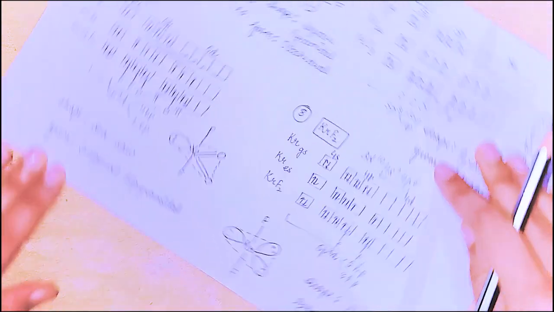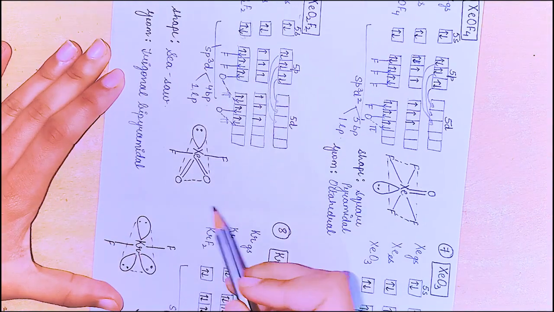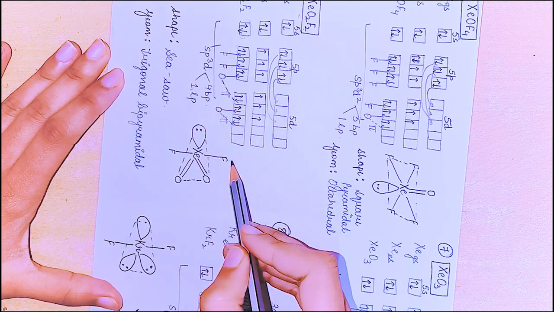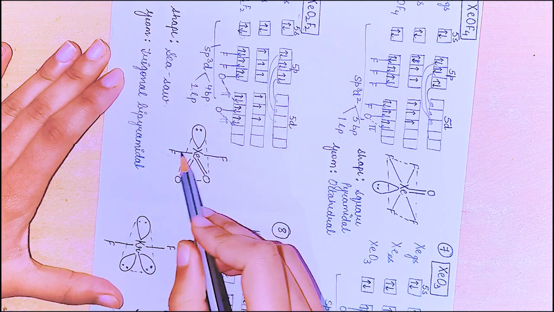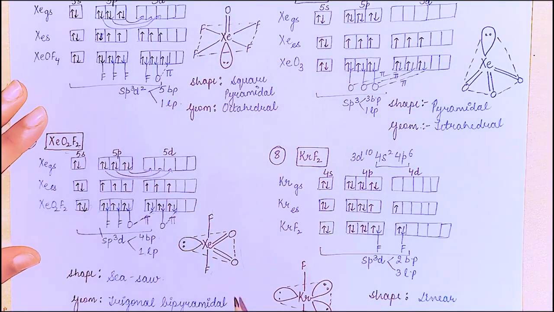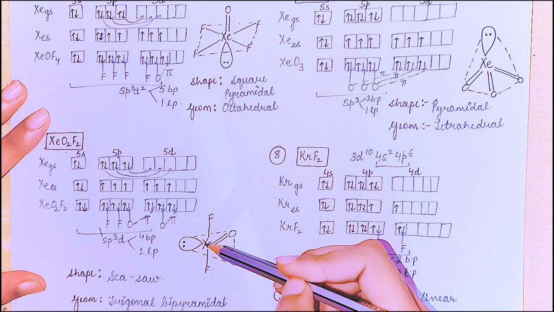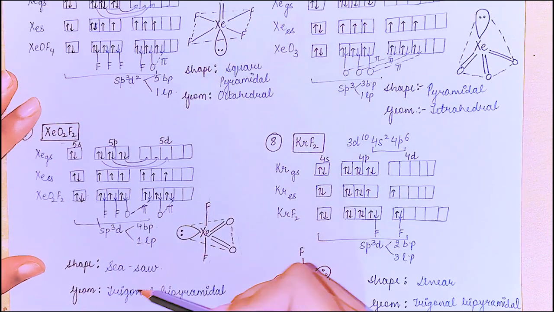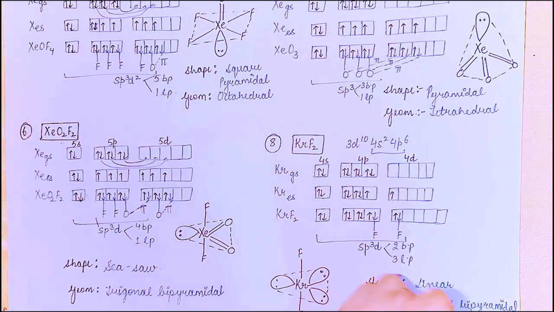Let me show you how it is called a seesaw shape. This is the center and these are the ends. So it looks like a seesaw here. Right? So this lone pair in equatorial position, it forms trigonal bipyramidal geometry.